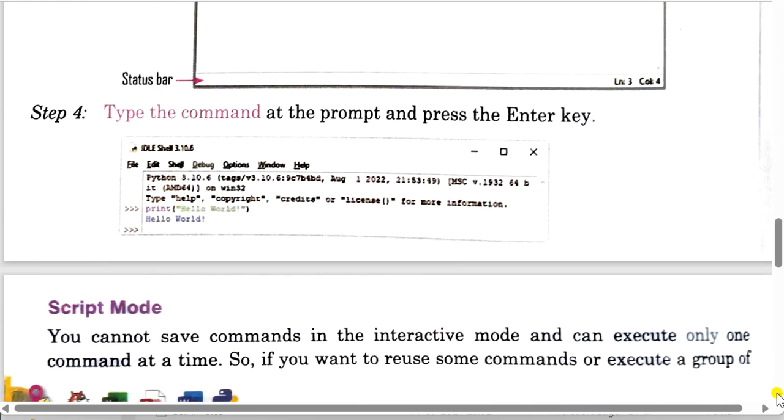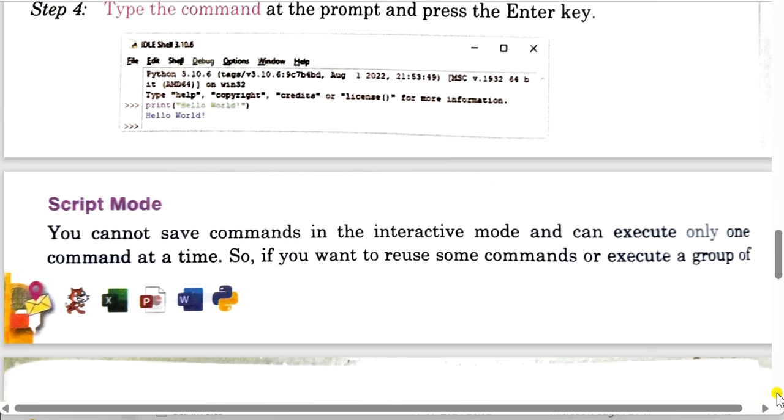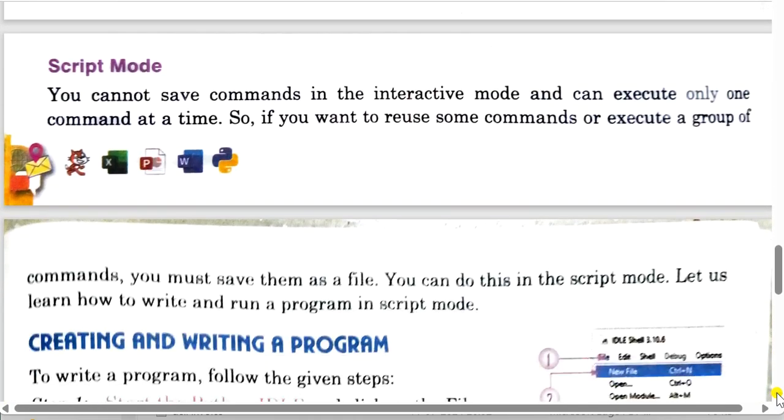Now come to next mode, that is script mode. You cannot save commands in the interactive mode and can execute only one command at a time. So if you want to reuse some commands or execute a group of commands, you must save them as a file. You can do this in the script mode. Now in later on next video, you will learn how to use script mode.